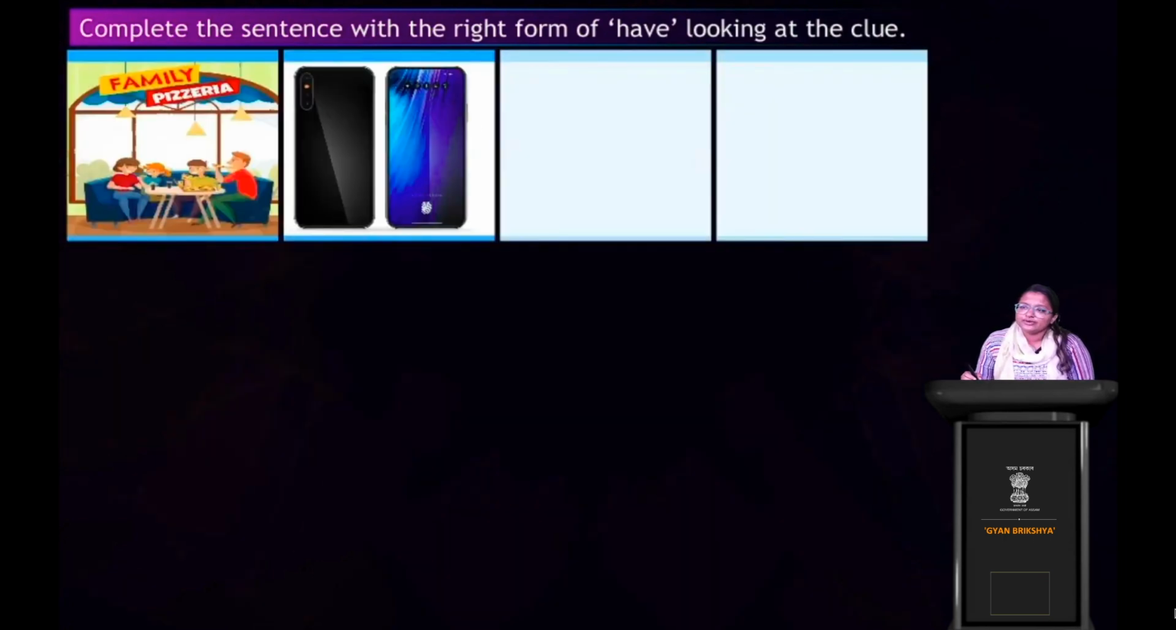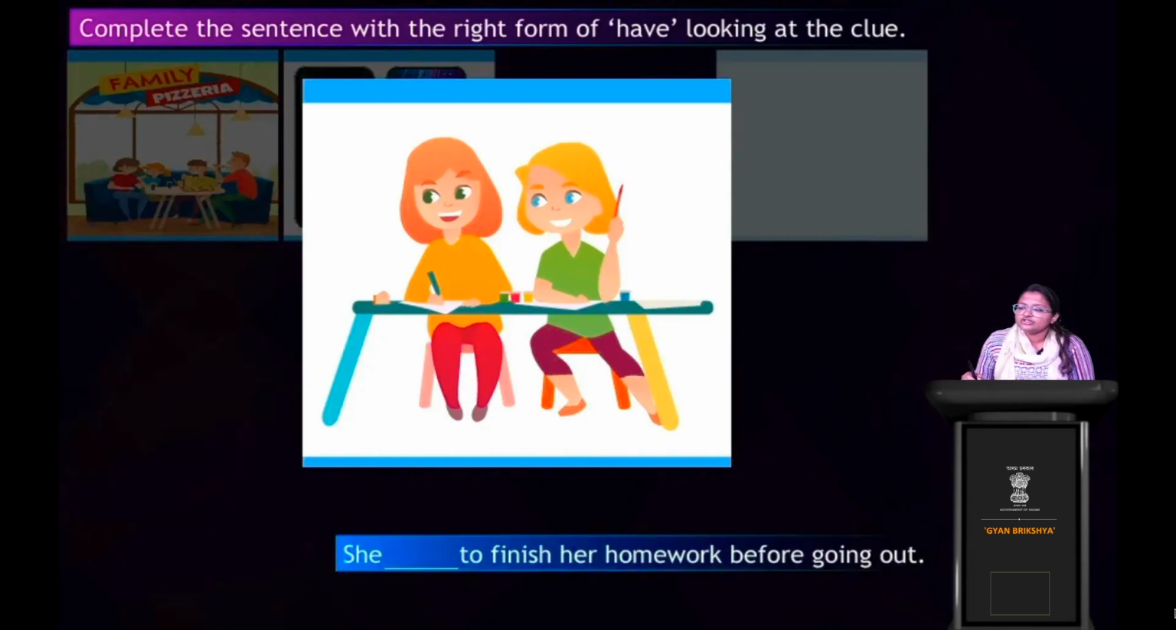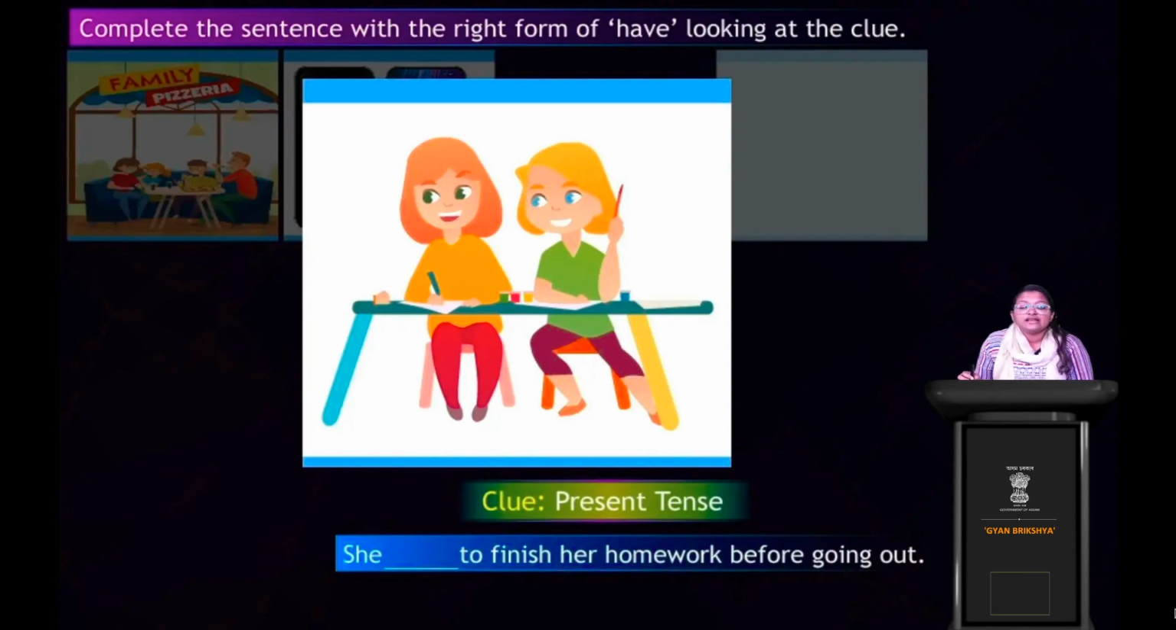Okay. Next, what do we have? What are these two girls doing? They are talking, gossiping, writing something. Now the sentence is: she dashed to finish her homework before going out. The clue is present tense. We have to use present tense in this particular sentence. So which form are you going to use? She... yes, very good. She has to finish her homework before going out, right?